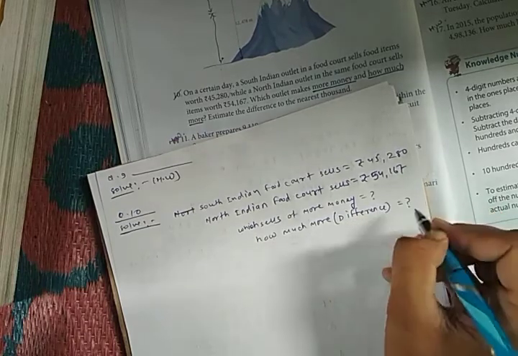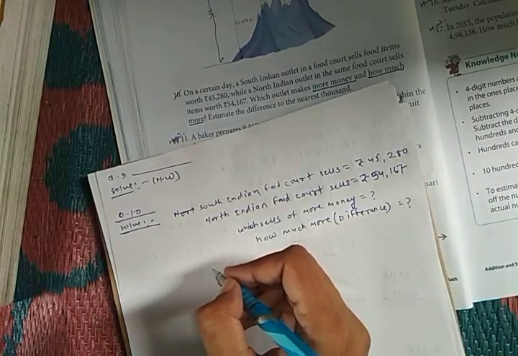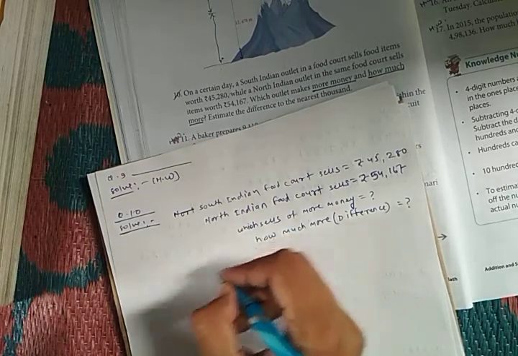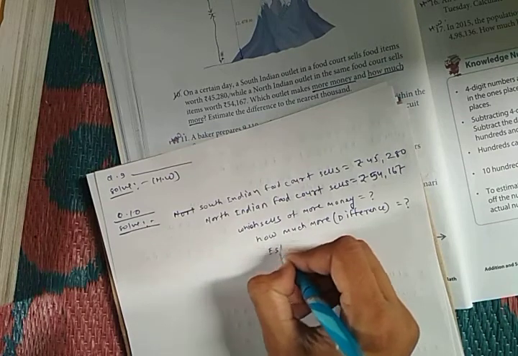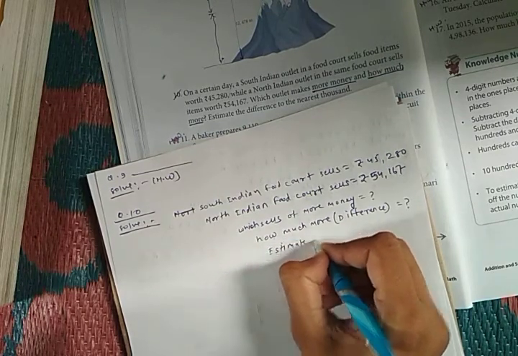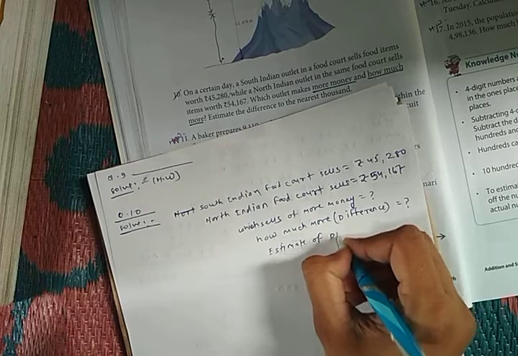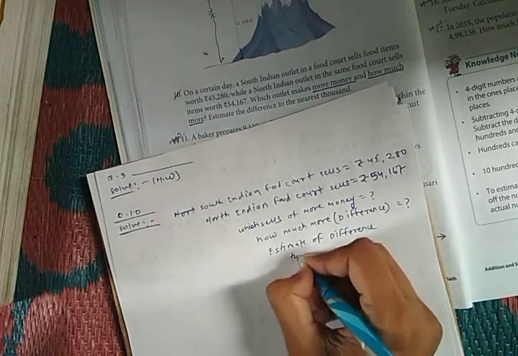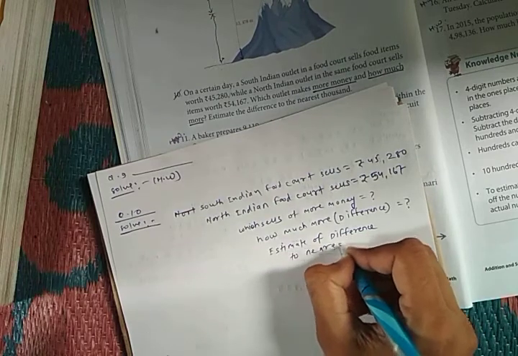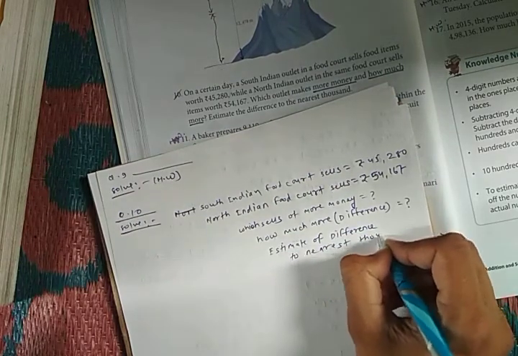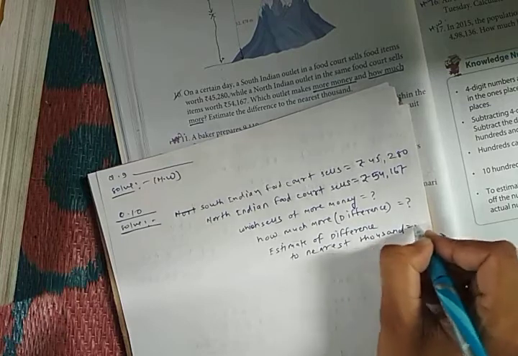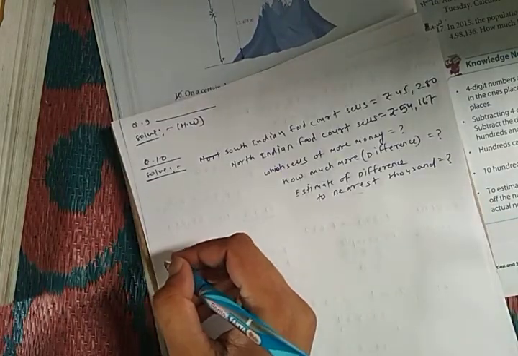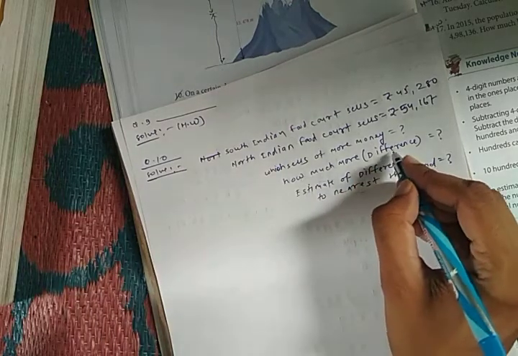Next, we also have to find the estimate of this difference to the nearest 1000. So let's solve these questions. First we have to find the difference.